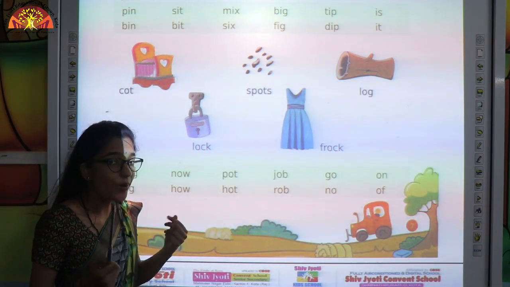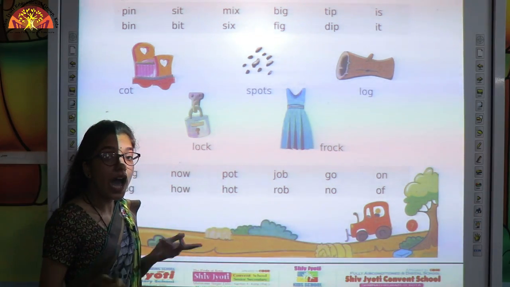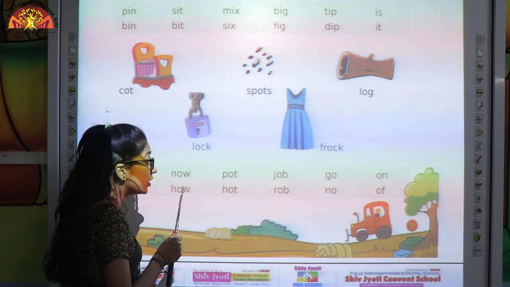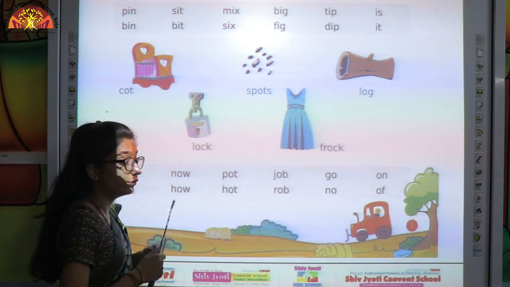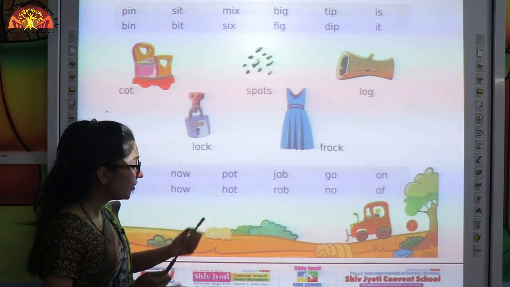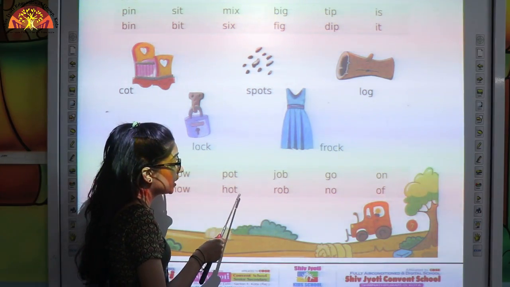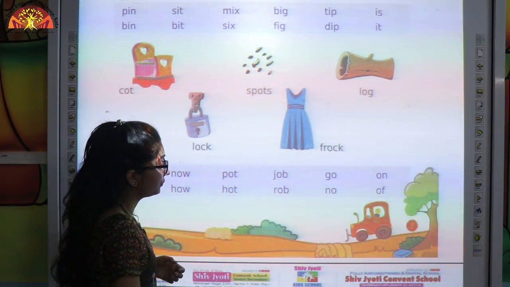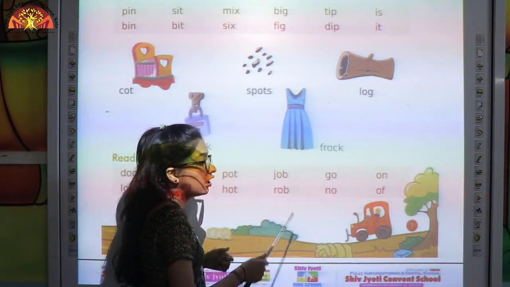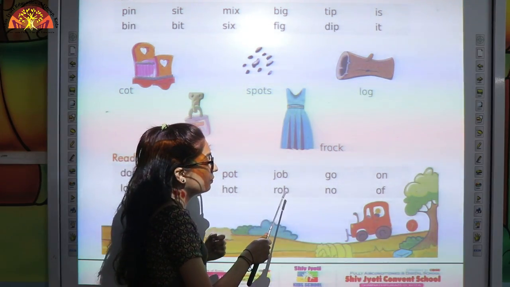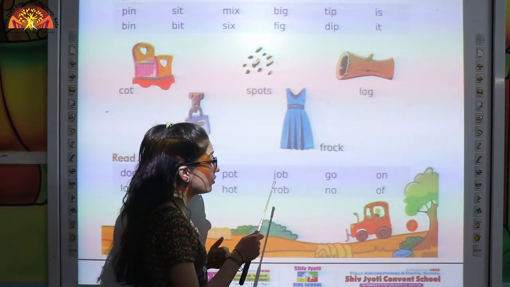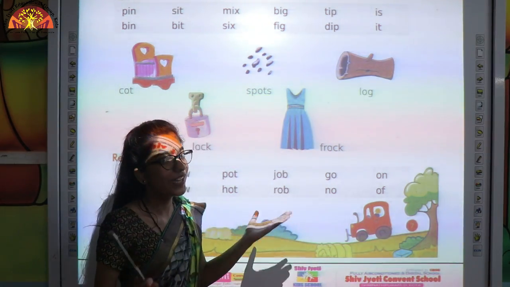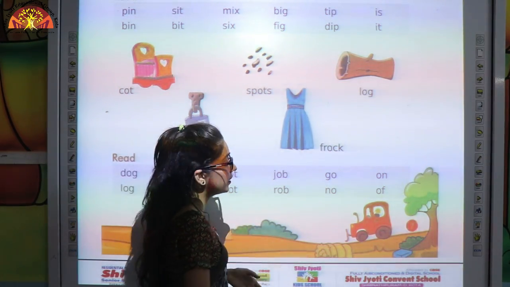H-O-W, how. Sound of H is H. Sound of O-W is ow. So it will become how. This is H-O-T, hot. R-O-B, rob. Sound of R is R. Sound of O-B is ob. So it will become rob.